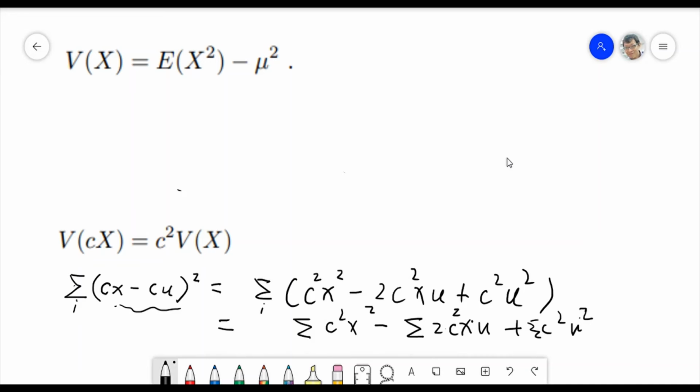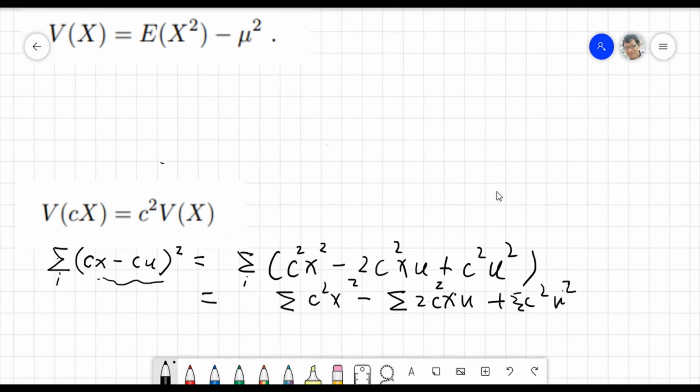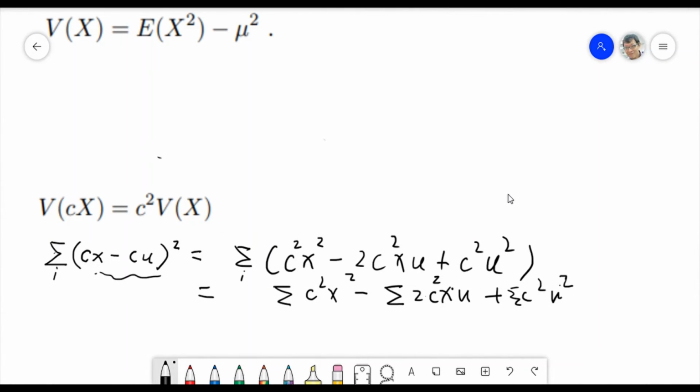And for the basic knowledge, in a sigma summation, the constant can move out, right? So it's minus 2C squared, X mu. What's mu?